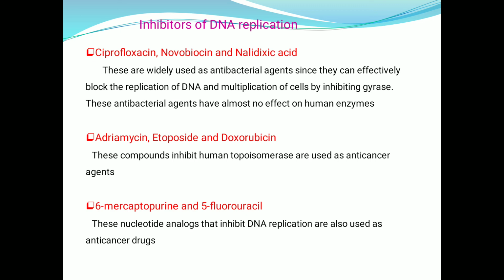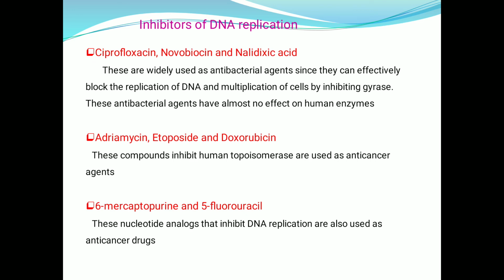What is the function of topoisomerase? It will release the supercoiling. So when this is inhibiting the gyrase, there is no relaxation of the supercoiling, so there is no helicase activity also. Then there is no provision for the template strand.